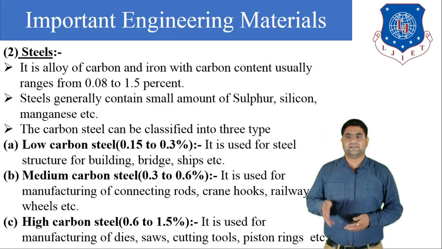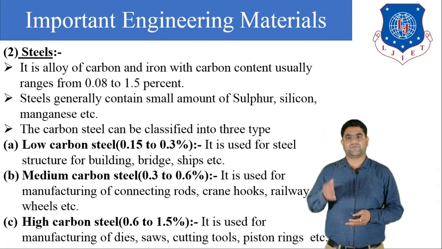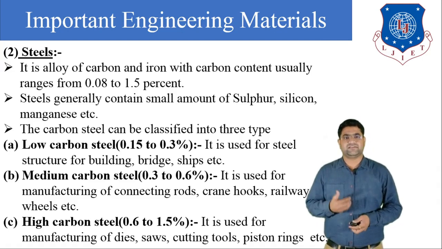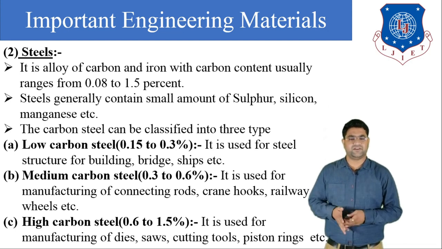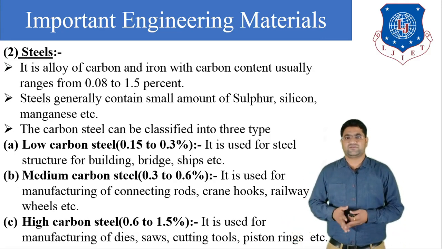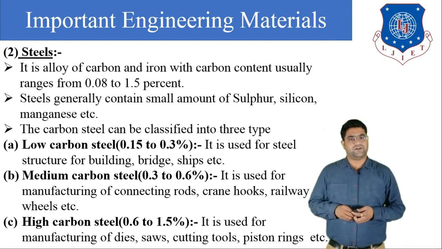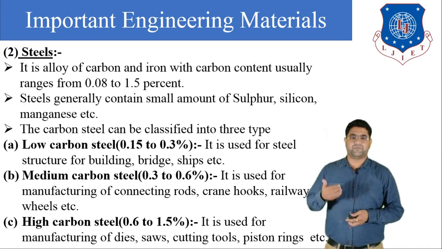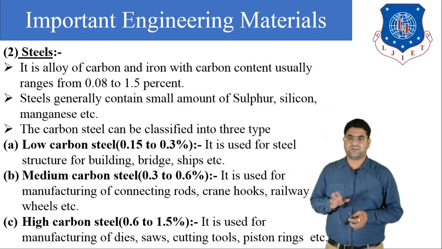Next is medium carbon steel. The carbon percentage in medium carbon steel is 0.3 to 0.6, and generally it is used for manufacturing connecting rods, crank hooks and railway wheels. Now our third type of steel is high carbon steel. The carbon percentage in high carbon steel is 0.6 to 1.5, and generally it is used for manufacturing dies, shoes, cutting tools and piston rings. So this is all about the three types of steel.